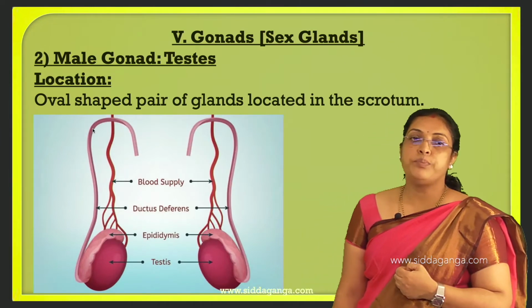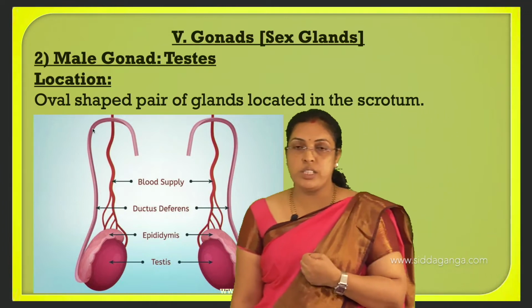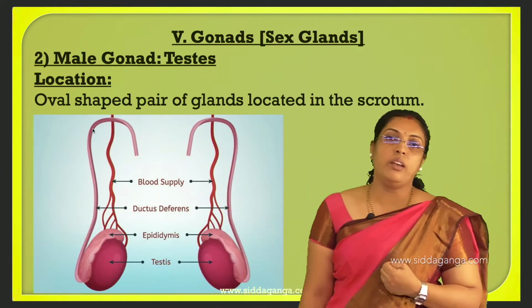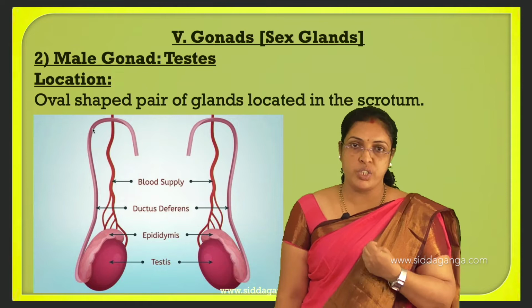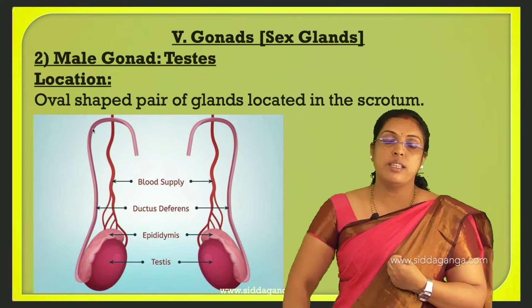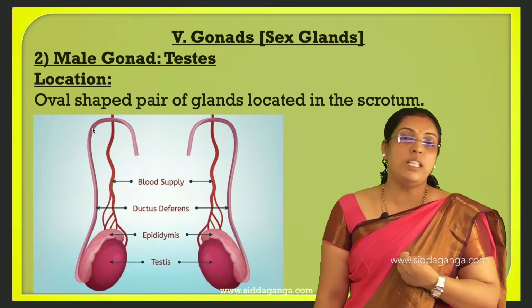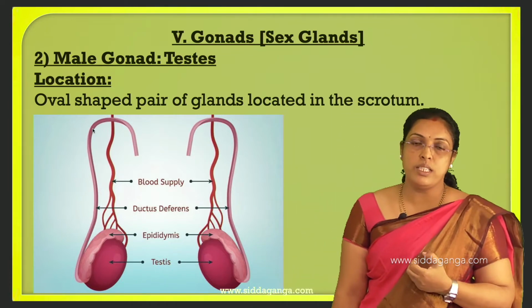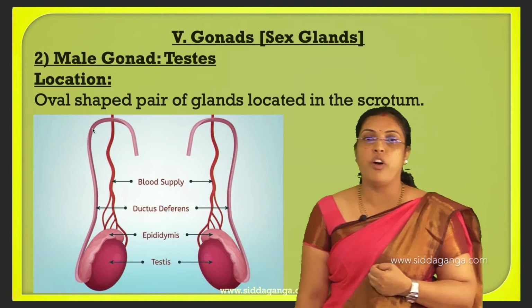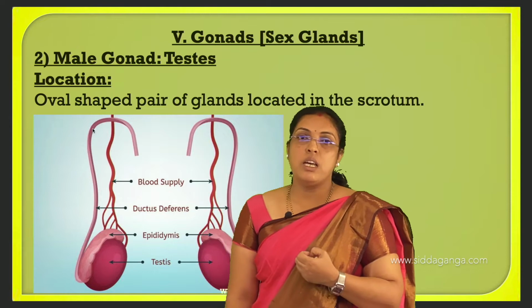And testes are an oval shaped pair of glands located in the scrotum. Why are the testes present in the scrotum? To maintain a temperature 2 to 2.5 degrees Celsius less than the body temperature, which helps in spermatogenesis. The testes produce the androgen hormone called testosterone, which is responsible for the main secondary sexual characters. Next we will discuss questions regarding this chapter.